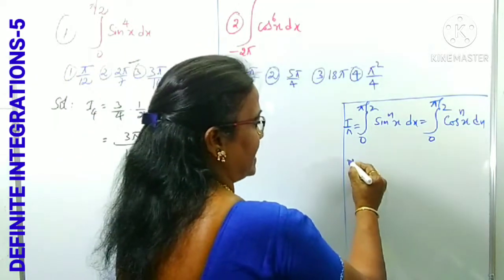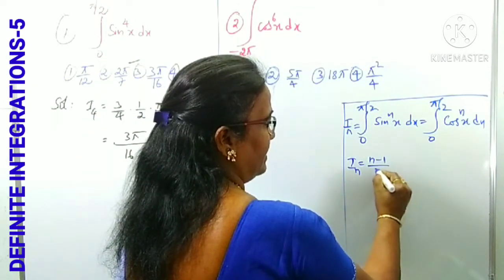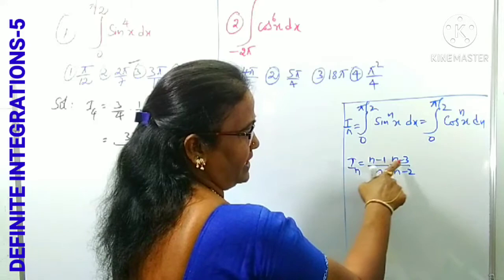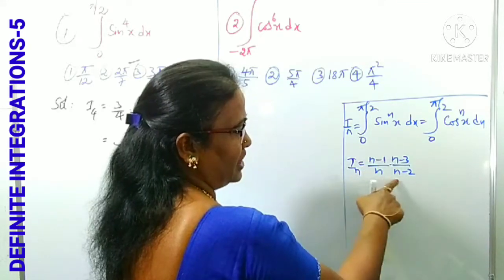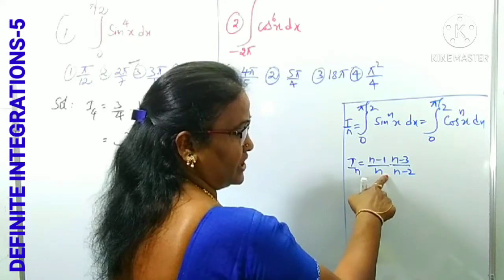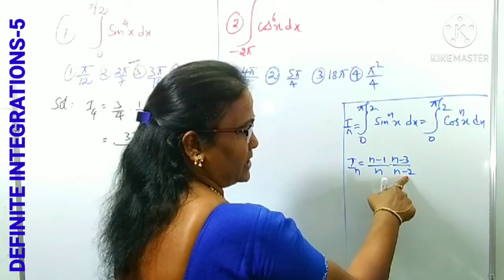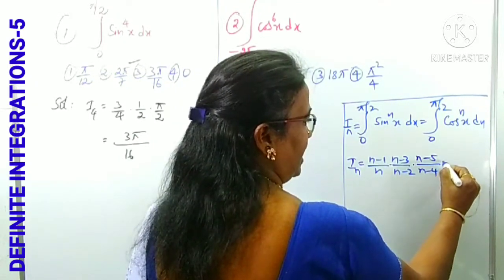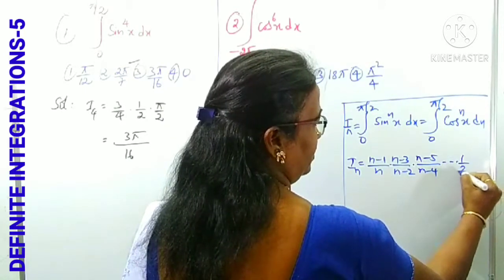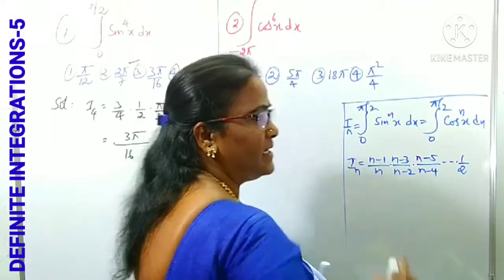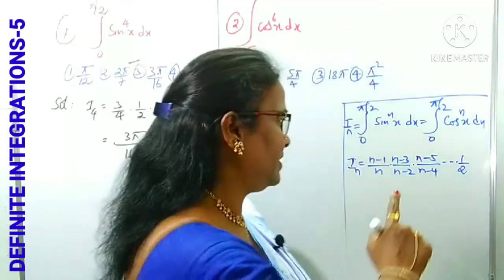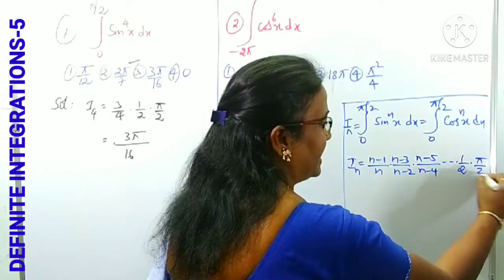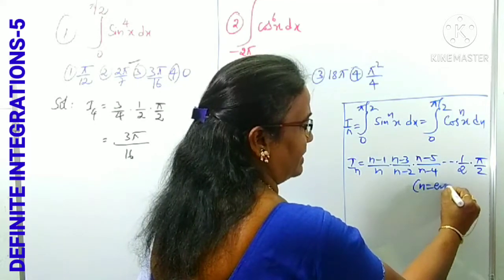So this I n we can reduce as (n minus 1) by n times (n minus 3) by (n minus 2). We can observe that in the numerator, odd numbers are being subtracted from n, and in the denominator, even numbers are being subtracted, like n minus 0, n minus 0 is n only, then n minus 2. Can you guess the next one? Yes, (n minus 5) by (n minus 4), and so on. Somewhere we get 1 by 2, so we have to split like this. Don't split so as to get a negative value. Wherever you get the 1 by 2, we take it into pi by 2. We get the 1 by 2 when n is an even number.